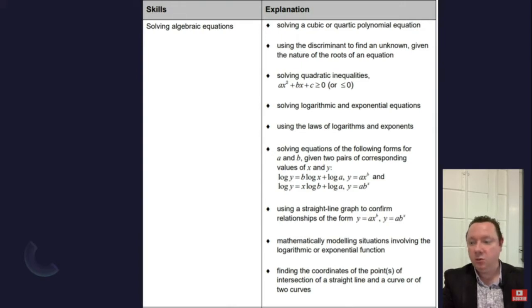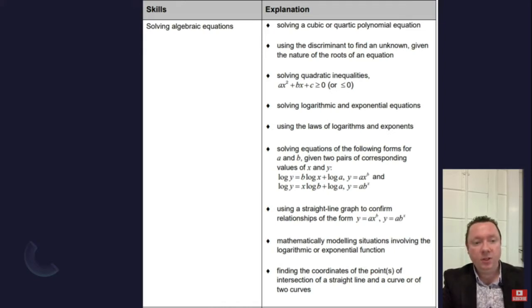Quite a big one, this one. If we look down near the middle, it says solving equations of the following forms for a and b given pairs of x and y. And they're log graphs. Log y equals b log x plus log a. Log y equals x log b plus log a. Those types of equations where they're turned into almost straight lines are gone.